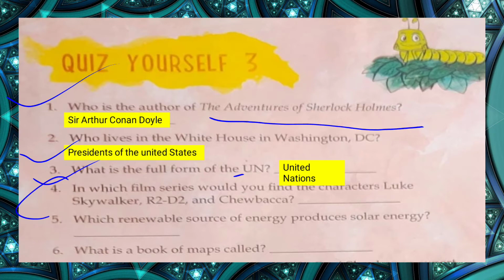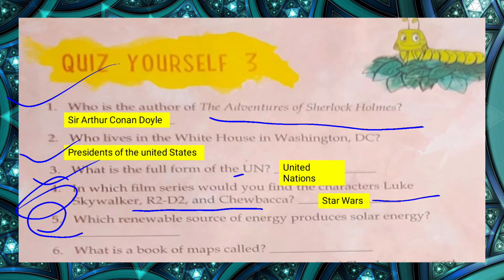Question number 4: in which film series would you find the characters Luke Skywalker, R2D2, and Chewbacca? The name of the movie is Star Wars. Question number 5: which renewable source of energy produces solar energy? It's the sun. We had already discussed in the previous chapter that we get solar energy from the sun. What is a book of maps called? We call it an Atlas.